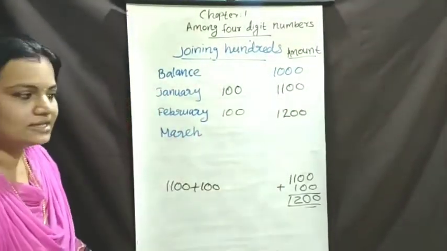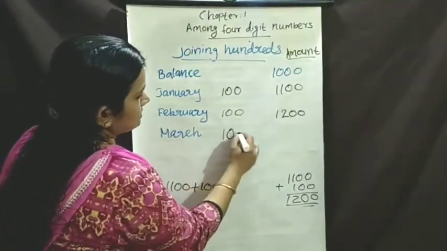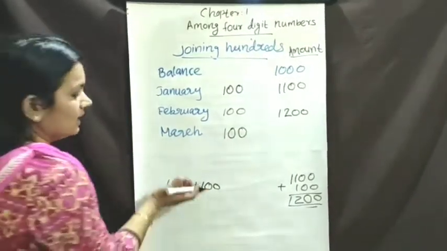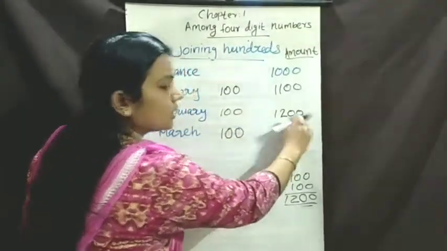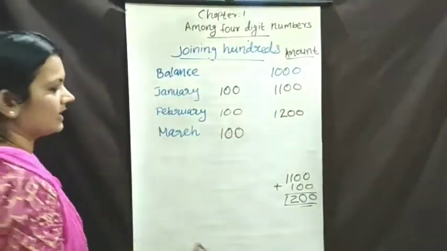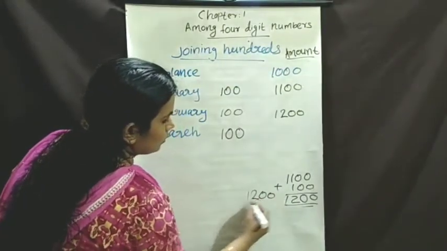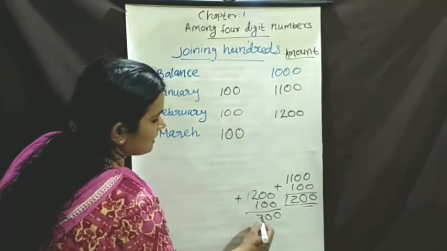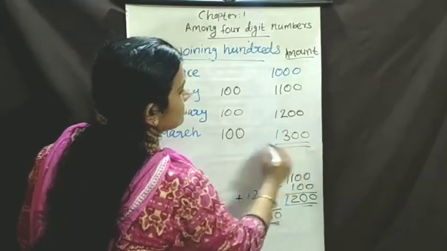1200. Got it. Then, in March month also, he deposited 100 rupees. What will get there? Then in the month of February, he has 1200 rupees. In March, he deposited again 100 rupees. So, we can add 1200 plus 100. And we'll get a 0, 0, 2 plus 1, 3, 1300.